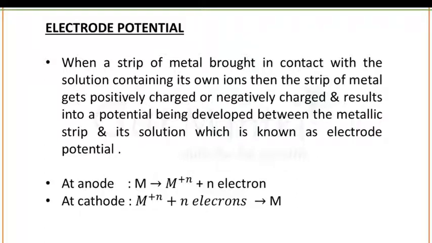Or simply you can say, when a strip of metal is brought in contact with a solution containing its own ion, then the strip of metal gets positively or negatively charged and results in a potential being developed between the metallic strip and its solution. That is known as electrode potential. So in simple language, electrode potential is the potential between metal and its solution.